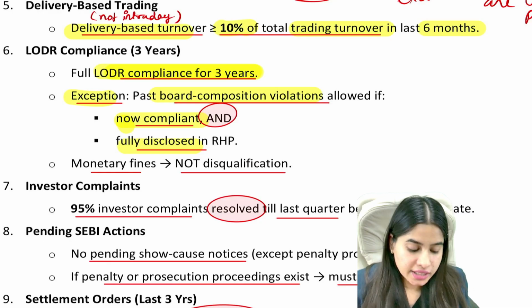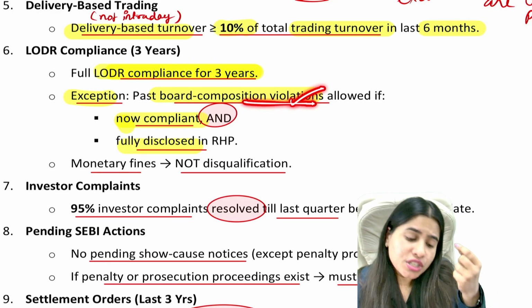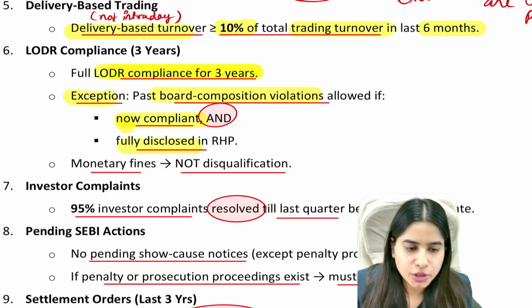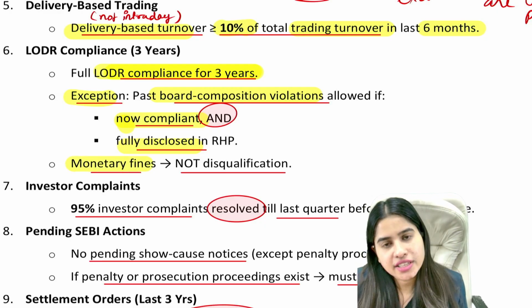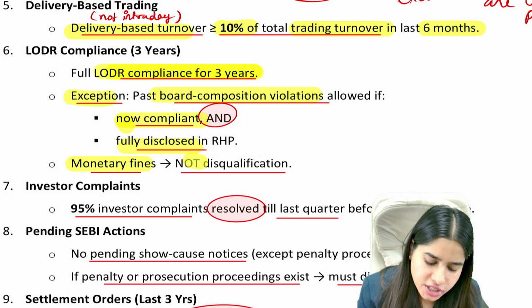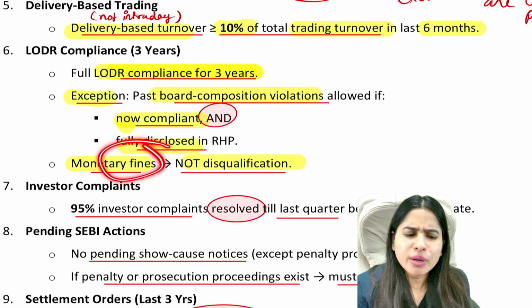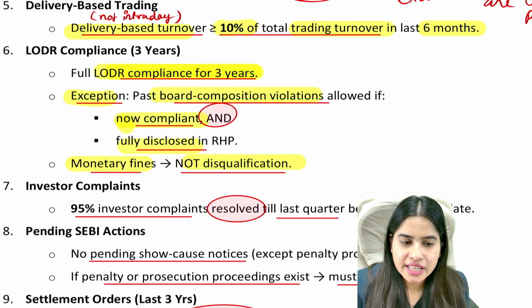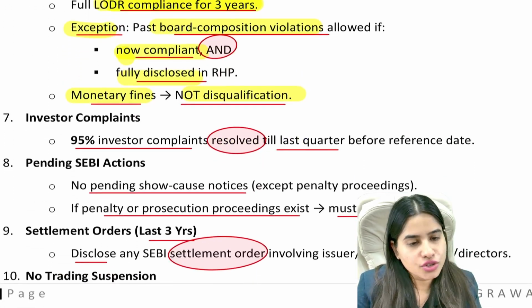But here we are saying that if there is only one violation, of board composition, which is now corrected and fully disclosed, then it's okay. You are eligible to make FPO fast track. And if there is only monetary fines imposed by SEBI or stock exchange, then you will not be disqualified. You will still be eligible to go for fast track. If only monetary fines are there, they are not that serious. Basically, small monetary fines are allowed. It's fine. You will still be eligible to make fast track FPO.